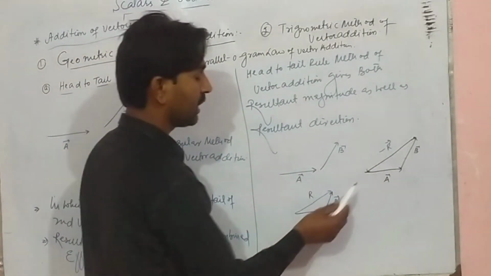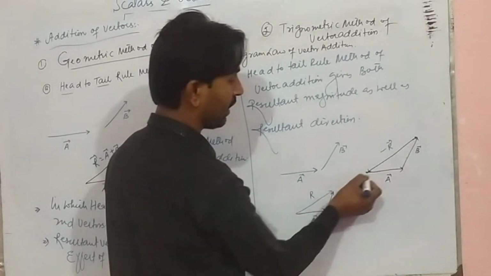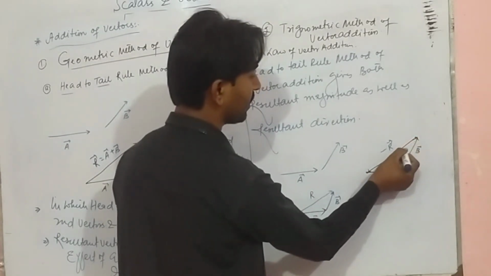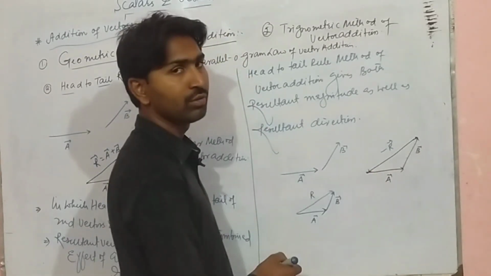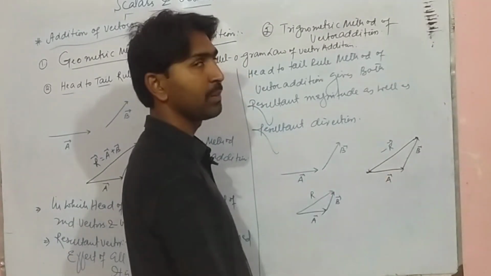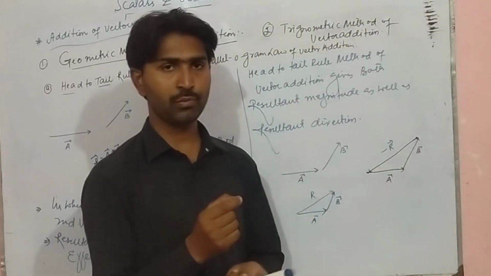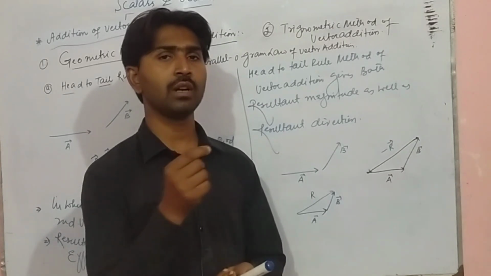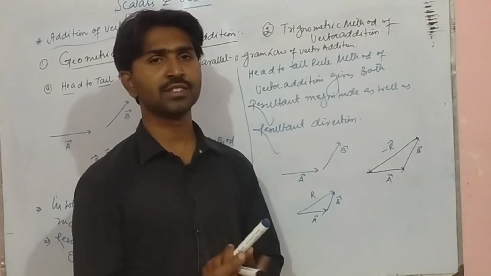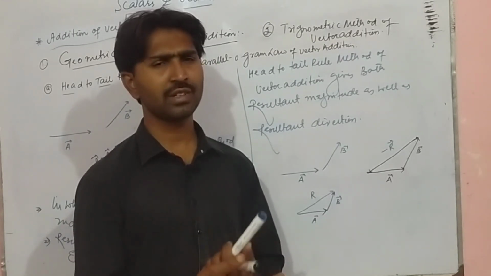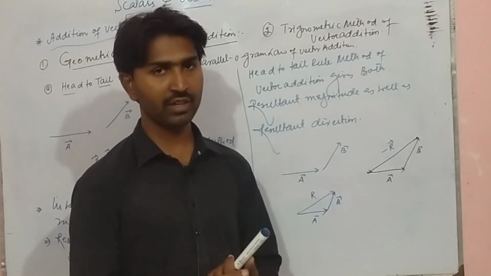Why? Because a vector that starts from this point and after some time reaches the same point, so its resultant will be 0. If a body moves from a single point, covers some displacement, and comes back to that point, its resultant displacement will be 0, because the initial and final points are the same.